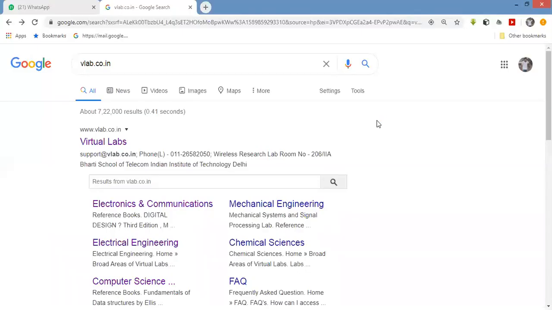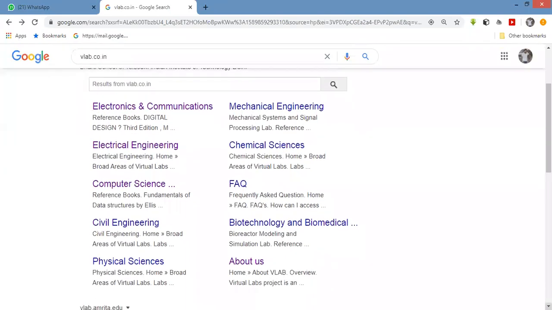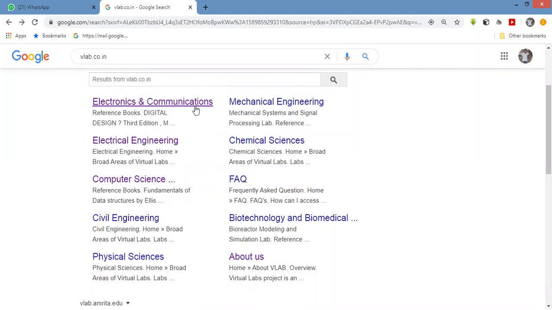There are different websites available for the virtual lab. So here I am going to use the first one, vlab.co.in. It is one website, virtual labs, www.vlabco.in. Here you will get the different departments: electronics, telecommunication, electrical engineering, computer engineering. These are the different departments you can see here.